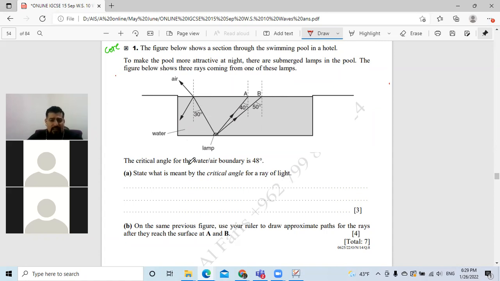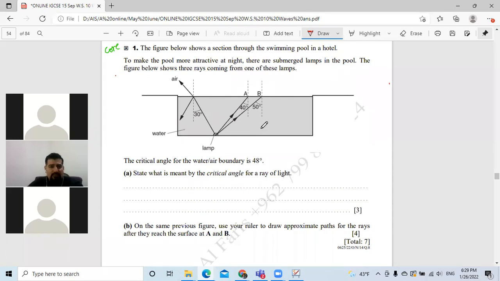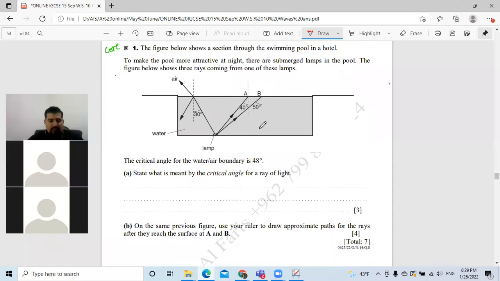The critical angle. Yes, Muhammad, go ahead. Sir, how can the ray reflect back and go to the air at the same time? Some partially refract, partially reflect. If you stand in front of the window of any classroom, you can see your reflection and you can see what's inside. Some of the light refracts, some of the light reflects. That's why we said completely reflect when we talk about total internal reflection. Okay, thank you. Good.